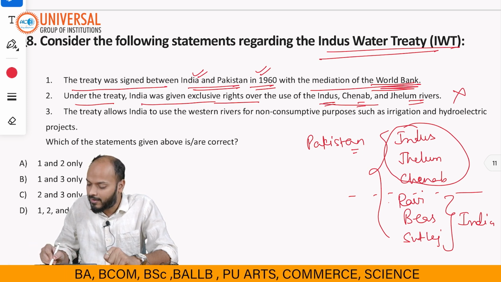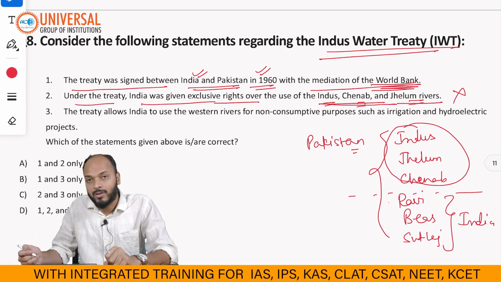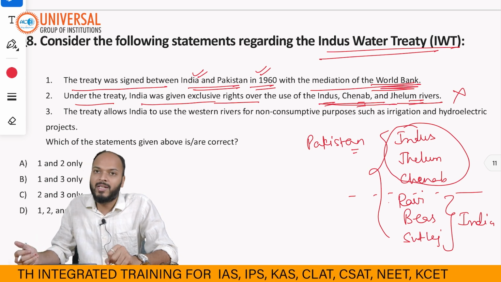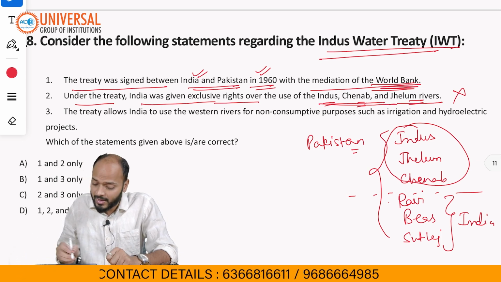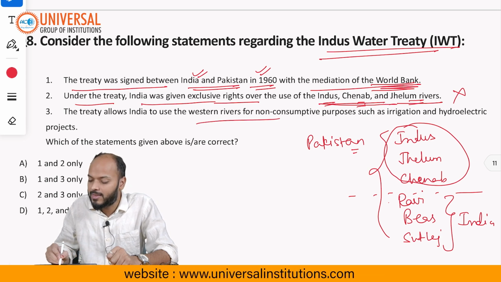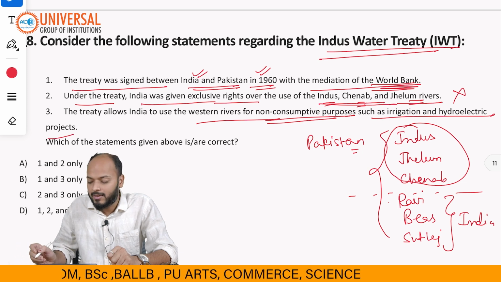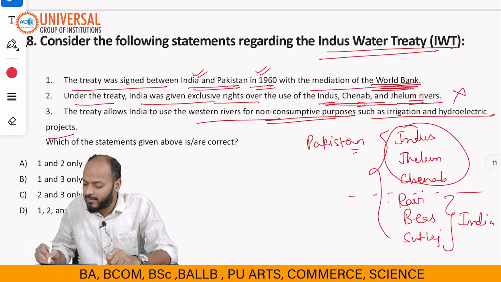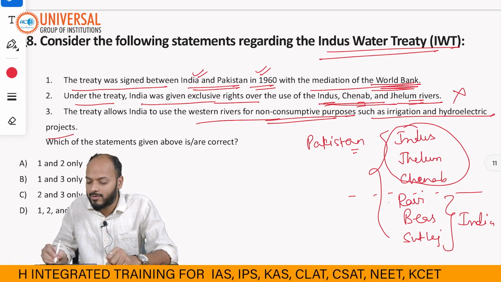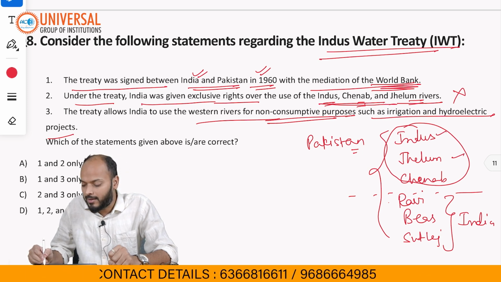Reason being, they have written that exclusive right over the water of Indus, Chenab and Jhelum has been given to India. No. Statement 3 says the treaty allows India to use western rivers for non-consumptive purposes such as irrigation and hydroelectric projects. This statement is correct. Reason being, these three rivers are also called western rivers. So Jhelum, Chenab and Indus, right?